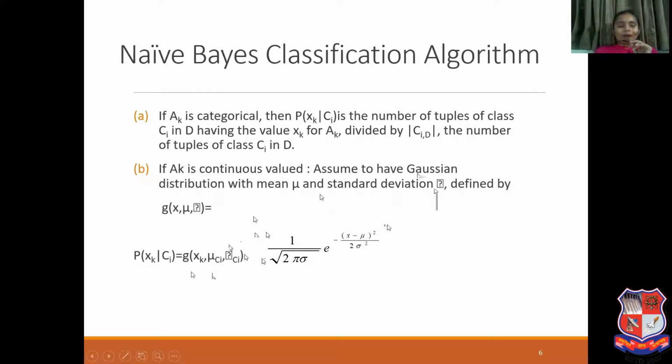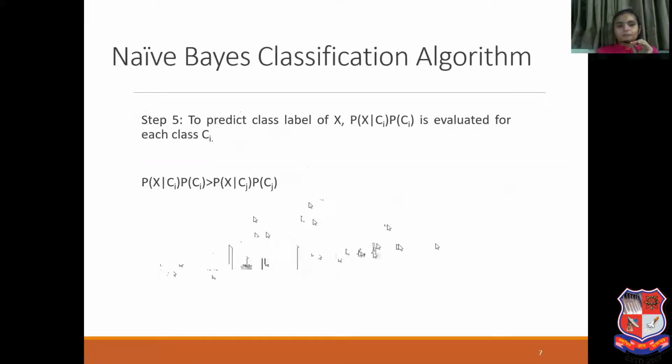It is defined by probability of Xk given Ci equals g of Xk, mu Ci, sigma Ci, which is 1 upon root 2 pi sigma, e raised to minus (x minus mu) whole square divided by 2 sigma square. So that covers both categorical and continuous data.